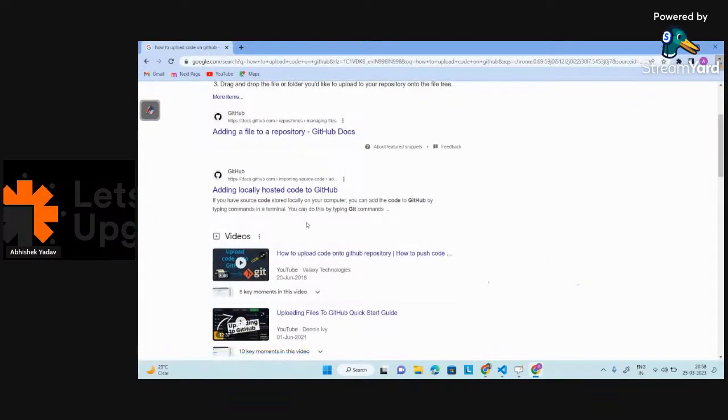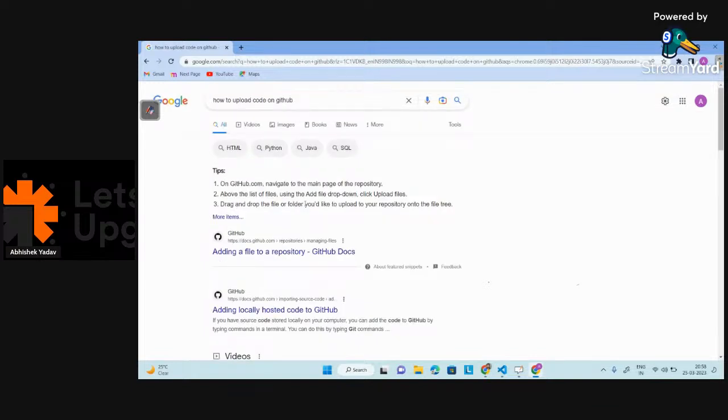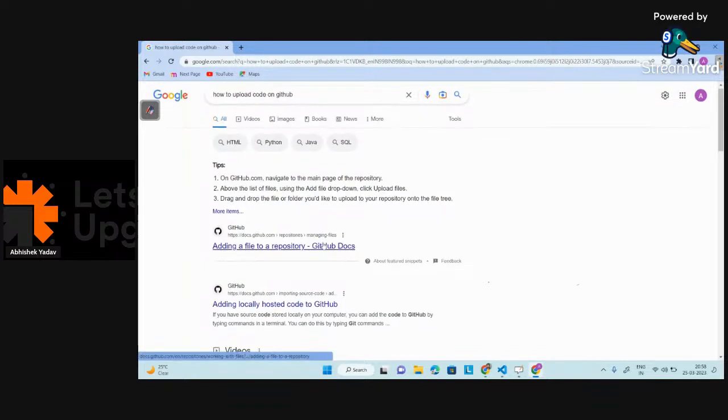Try to explore that part by yourself. It is a very easy step. You have to create an account. You have to use 3 to 4 commands, and you are done with the code. You have to save the file on your system, and after that you just upload that file. So you will be able to do that part on your own. Try to explore that part, right?